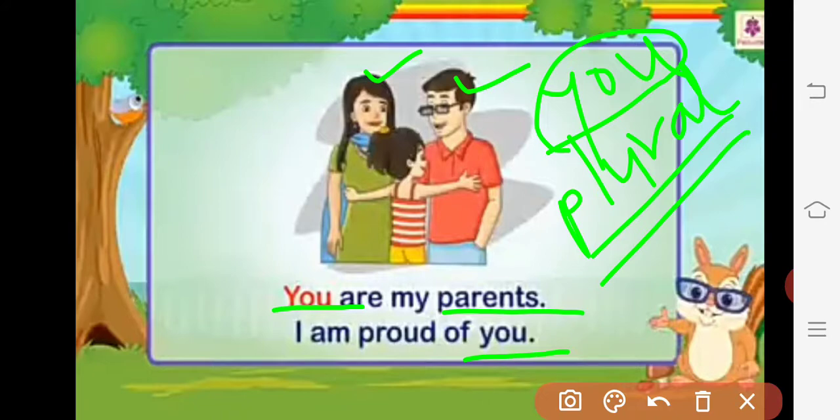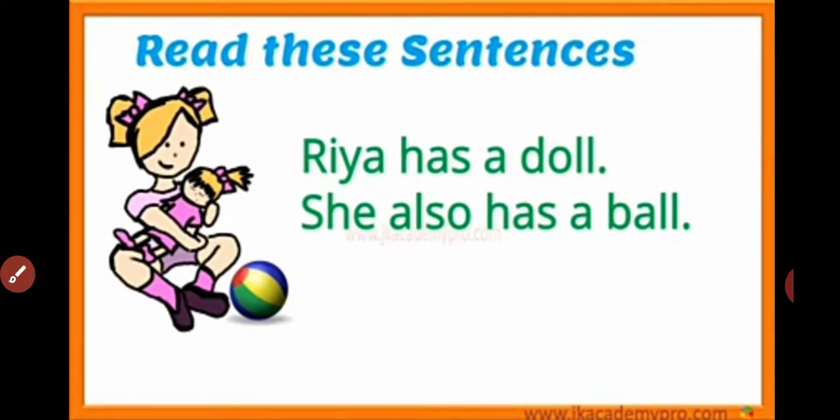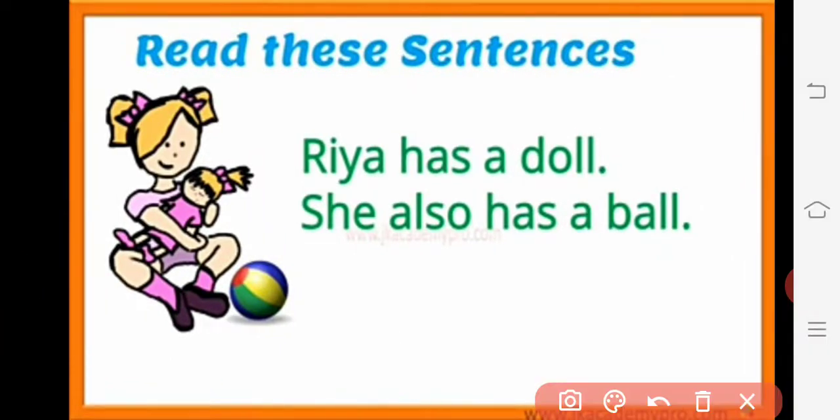So "You are my parents" means she is saying that to both of them, "You are my parents and I am proud of you." What she is saying: I am proud of you. So that you and that you is nothing but the pronoun here. We can use that pronoun for the plural also, for the singular also. Now here I have written some sentences, you can find out the pronoun in them. So this is for your task. Even you can find some more sentences in your textbook, or in your daily life also, and find the pronouns in them.